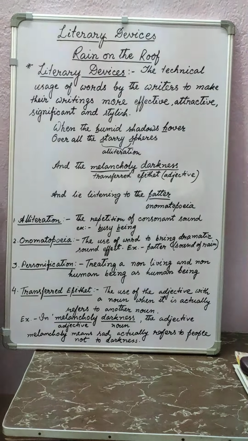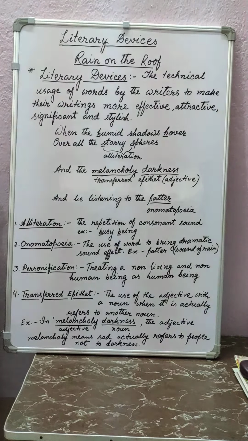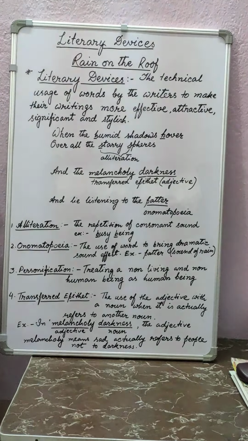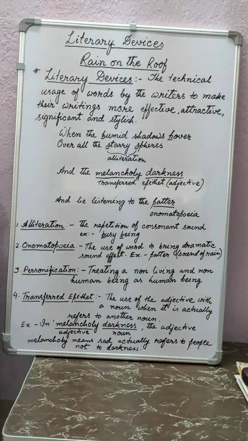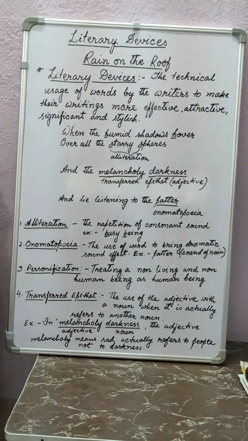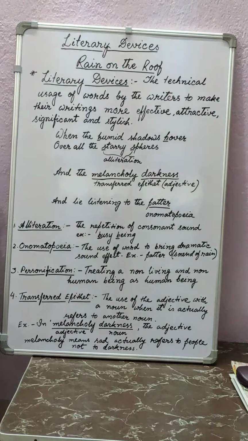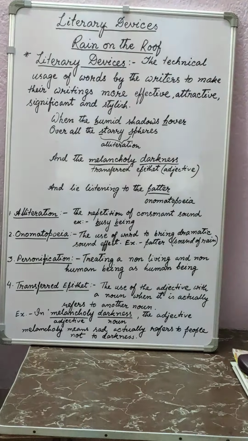We use adjectives to qualify a noun, so a transferred epithet is when a noun has an adjective, but actually the adjective is qualifying some other noun.